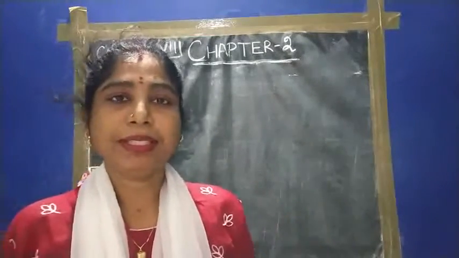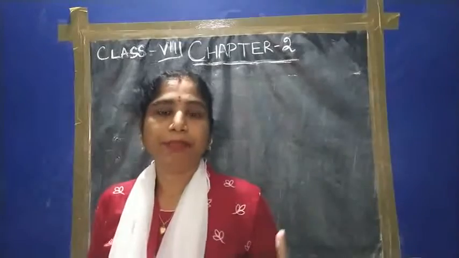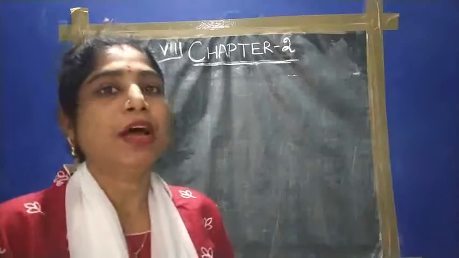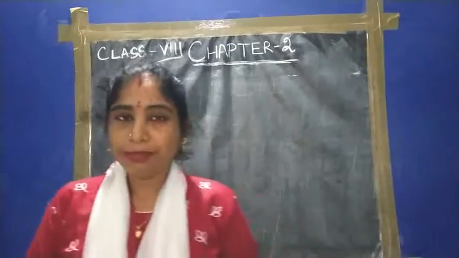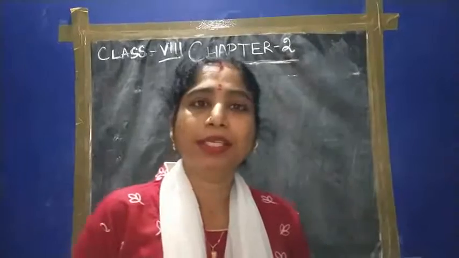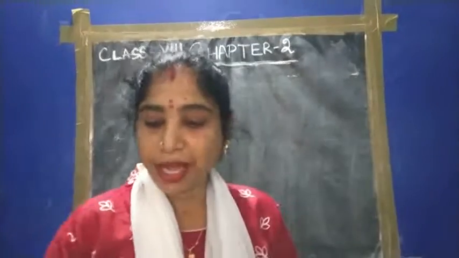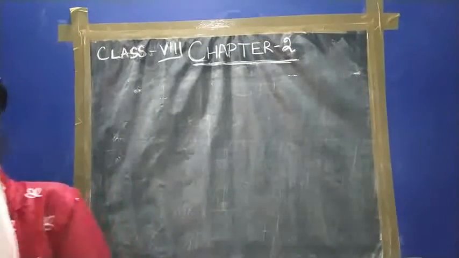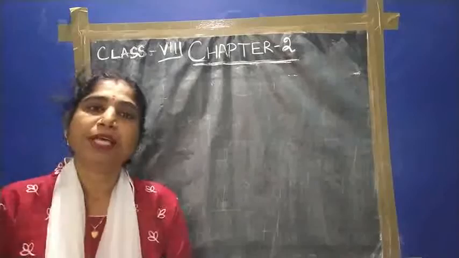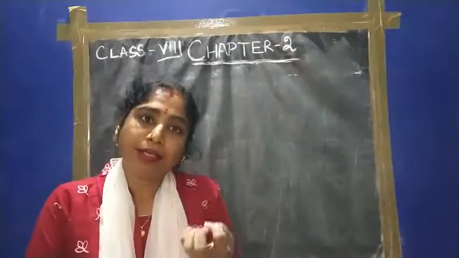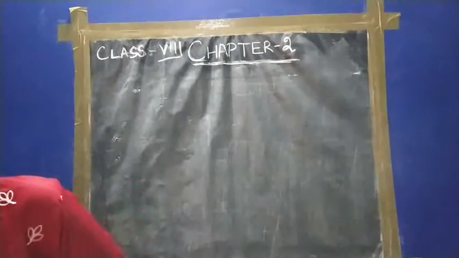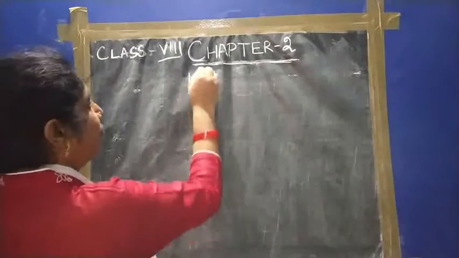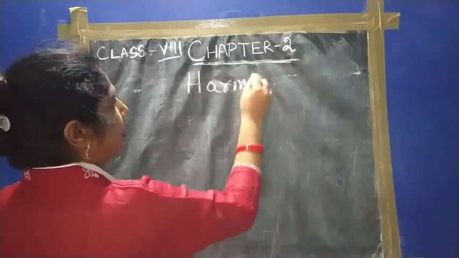In the previous class we discussed how microorganisms are helpful to us, or how microorganisms are friendly to us. Now come to the second part, that is how microorganisms are harmful for us. Certain microorganisms are harmful for us. How are they causing diseases? Sometimes they are spoiling the food. What are the effects of that microorganism? What are the harmful effects?